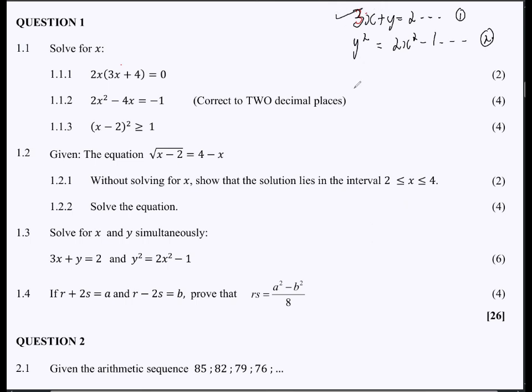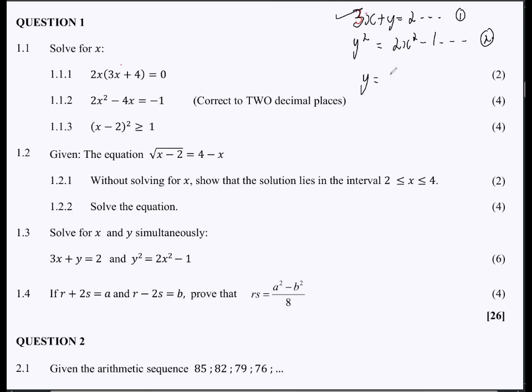So we choose this one as the simplest equation to work from, right? It's much simpler to even make y the subject of the formula. Do not try to make x the subject of the formula because as you can see, there is a 3 here. If we want to make it the subject of the formula, we would have to divide by 3, which will create a fraction. Once you create a fraction, you have overcomplicated the equation again, which is not advisable. It's a recipe for disaster.